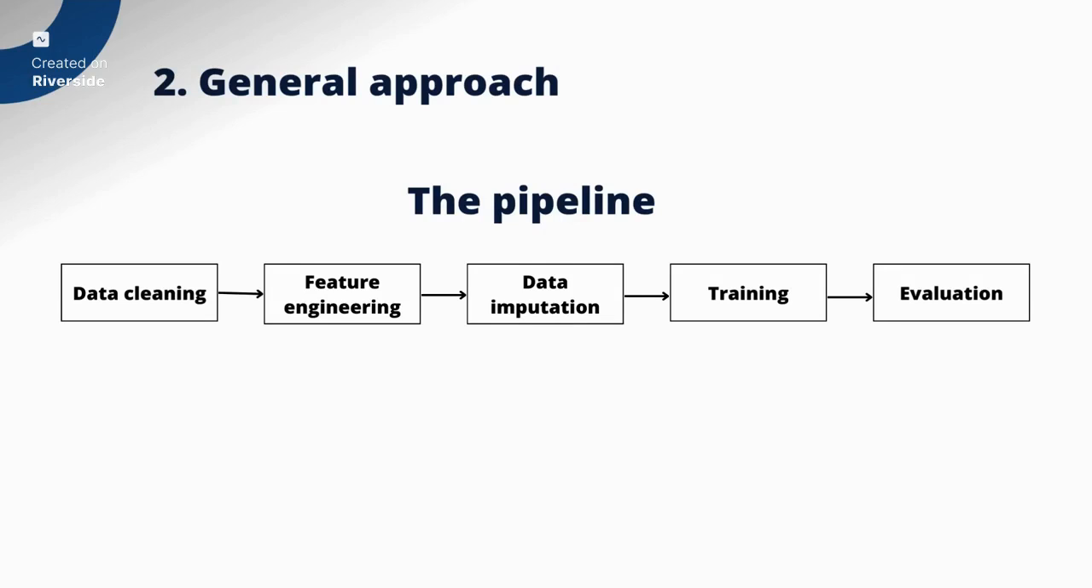So before we work with the data and the models, we have to define a pipeline, a general pipeline. So here's our basic pipeline. There might be some changes, but this is the general pipeline. First, we will do some data cleaning and feature engineering. After that is imputing the data, training, and then evaluation.